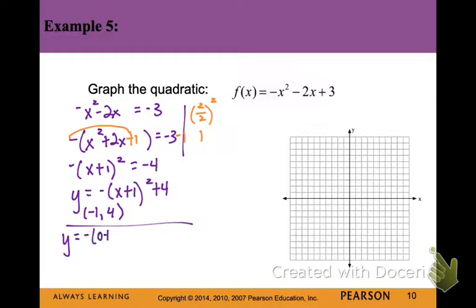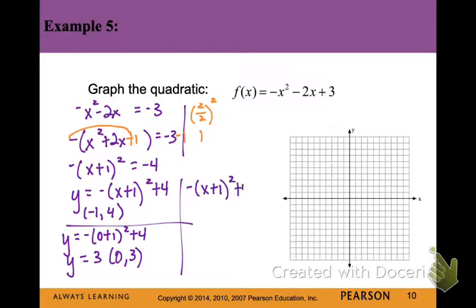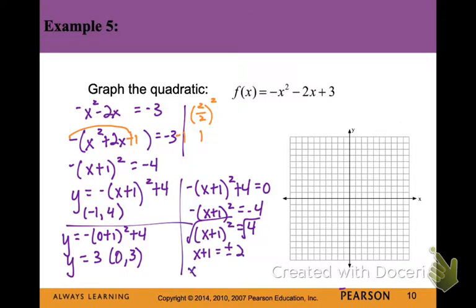Now let's find the y-intercept by plugging in 0 for x. So we'll get negative 1 plus 4, which is 3. So the y-intercept is 0, 3. And now let's plug in 0 for y and find our x-intercepts, if there are any. So we get x plus 1 squared equals 4, and take the square root of both sides. Remember, the square root of 4 is plus and minus 2. Subtract 1 from each of those. So our x-intercepts are 1, 0, and negative 3, 0.